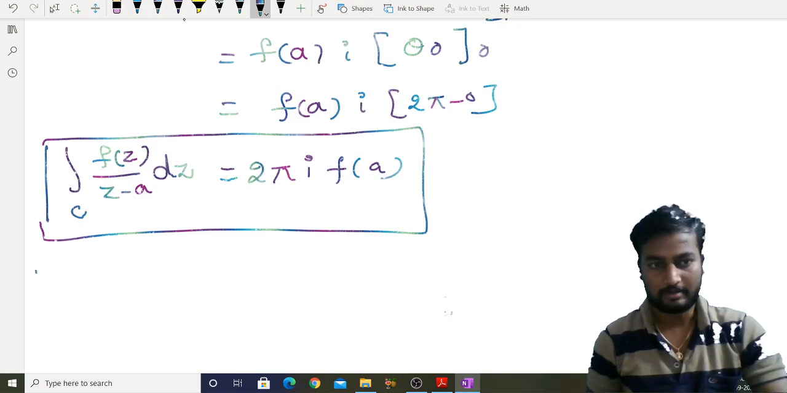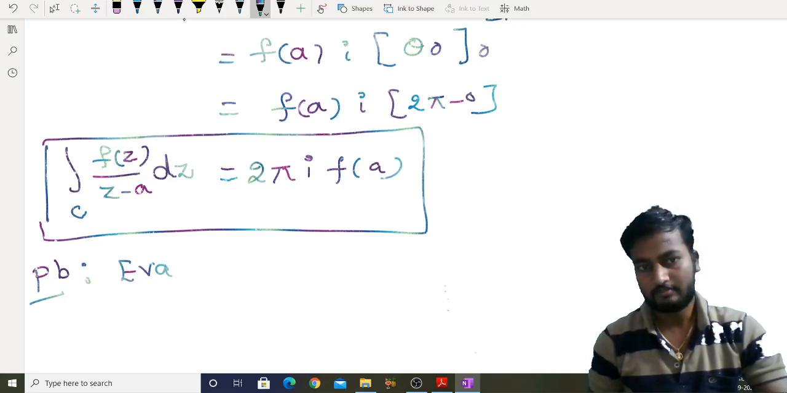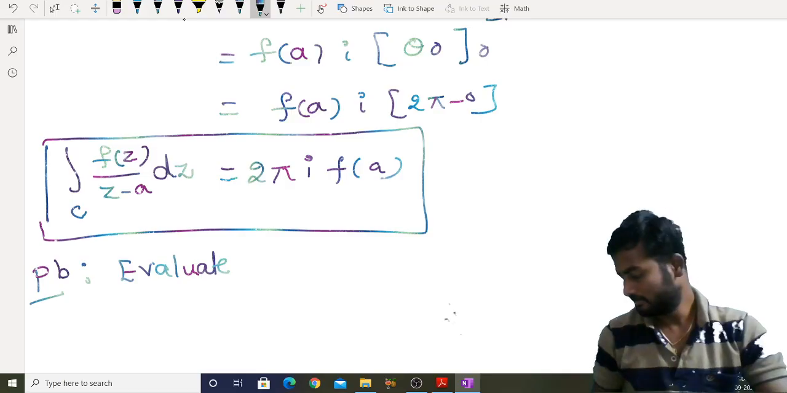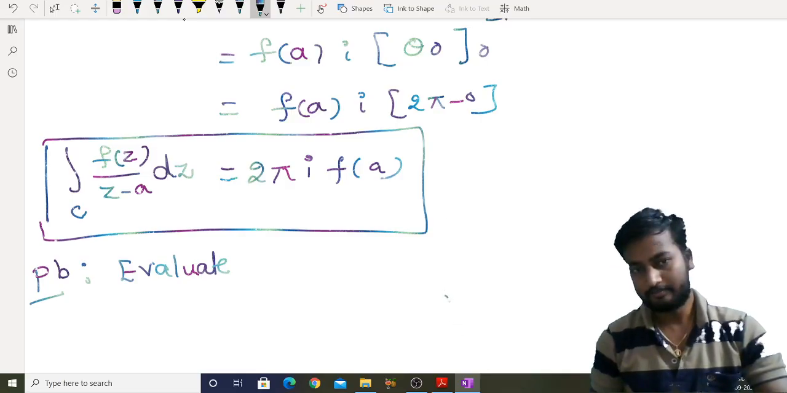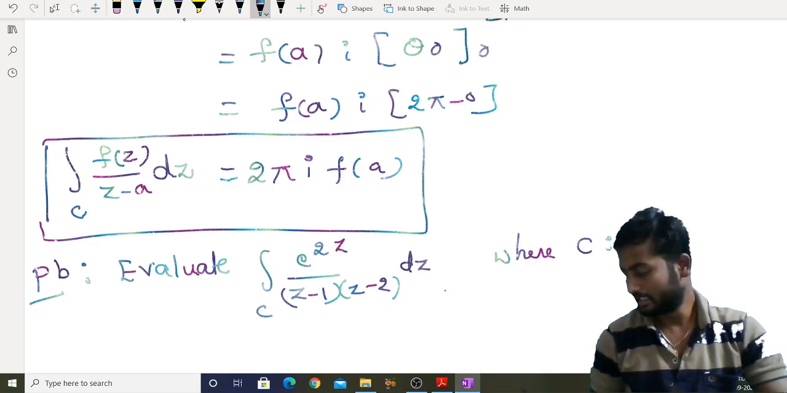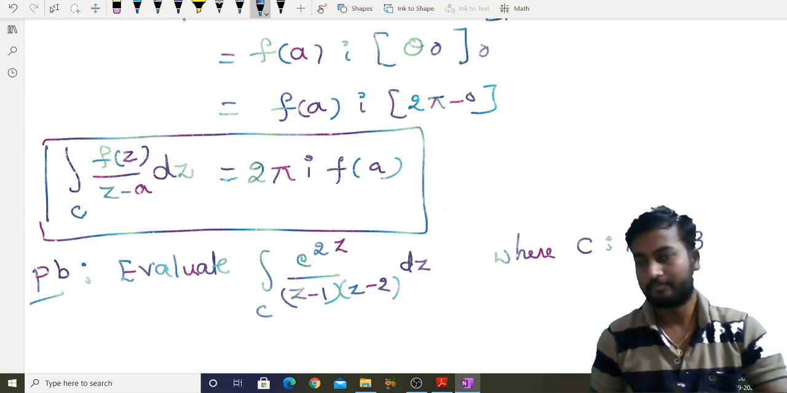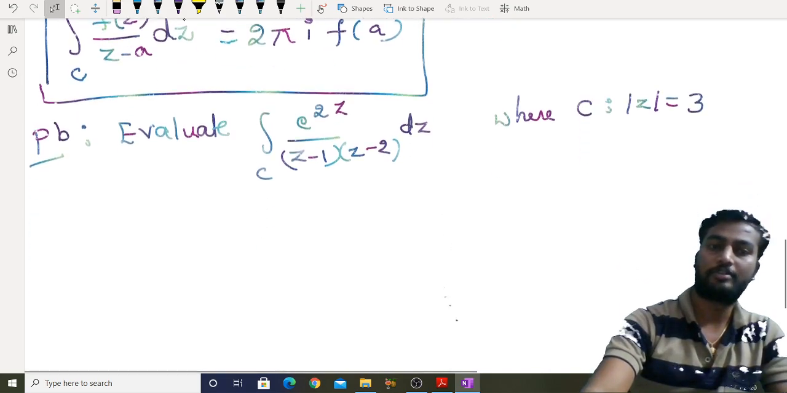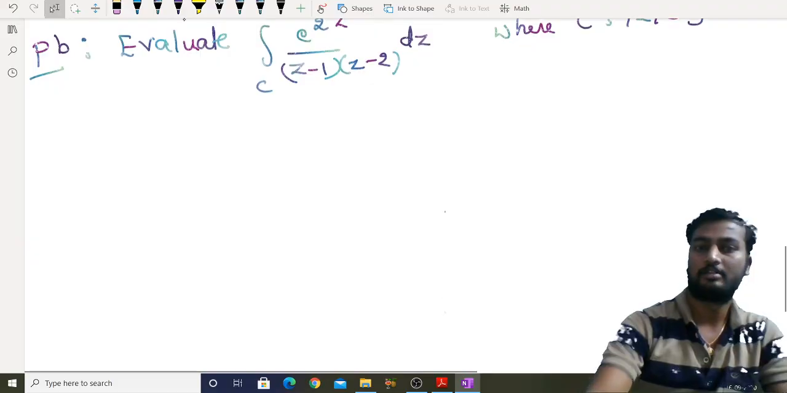Let us take one problem. Evaluate the integral of e power 2z by (z minus 1)(z minus 2) dz, where C is the circle mod z equal to 3. So we need to find the integral of this, right?